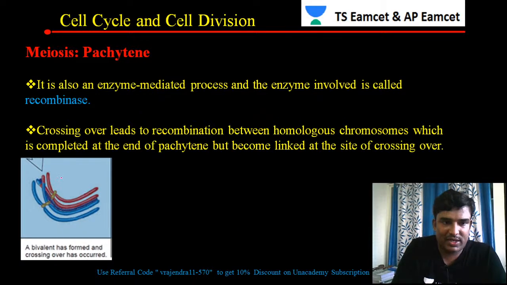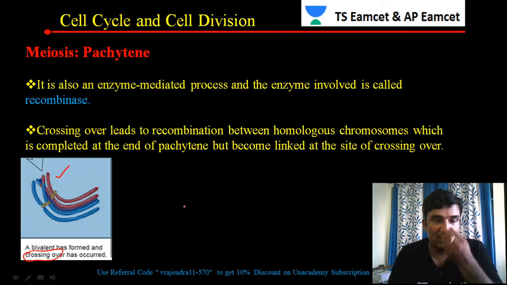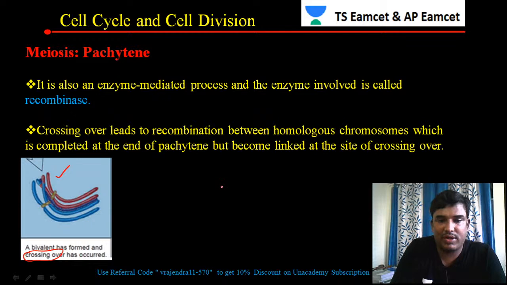You can see in this particular diagram how the crossing over is taking place between the bivalents. Just now we were telling that crossing over is taking place. So what is crossing over? Exchange of the genetic material taking place. That is called crossing over.